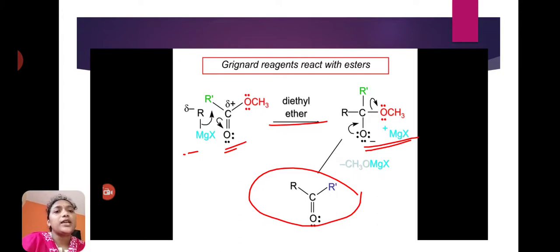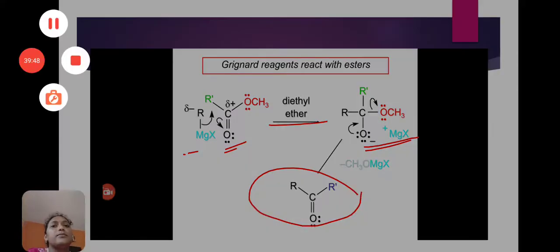RMgX, Grignard reagent, reacts with RCOOCH3 ester in presence of diethyl ether and forms one transition state. This transition state dissociates into ketone. This ketone on hydrolysis will give tertiary alcohol. This is the reaction.